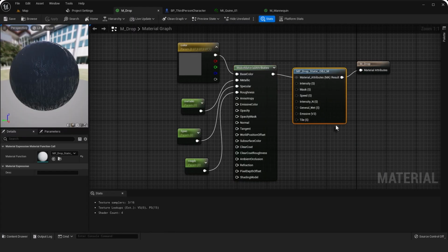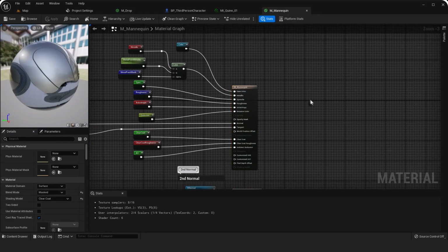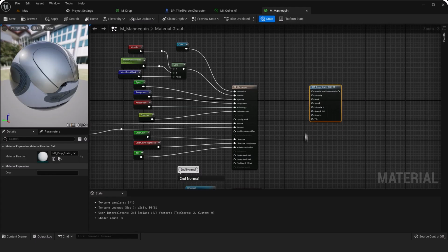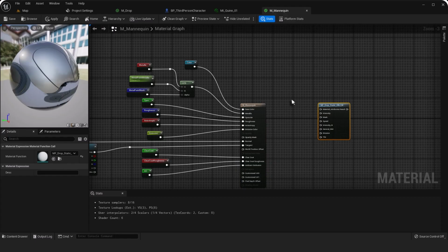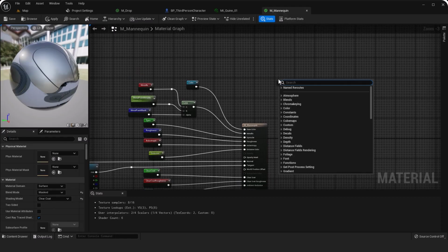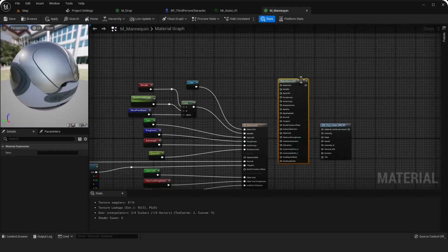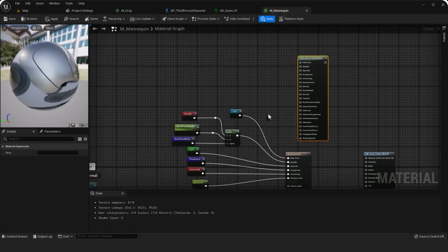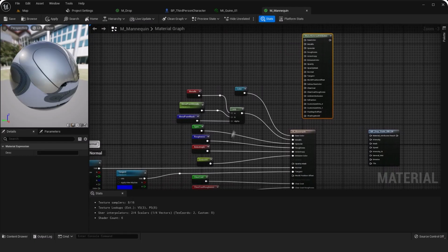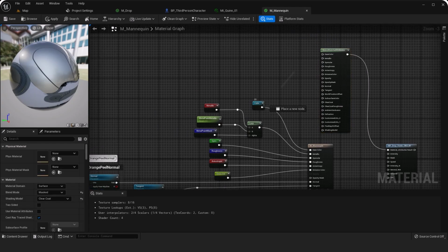Now we can copy this function to our character material, but before that we need to create a material attribute. So I search for make material attribute. We can use this node. Then we connect all these values to this node, so we can use it as a material attribute and connect it to here. So let's connect the color to color.